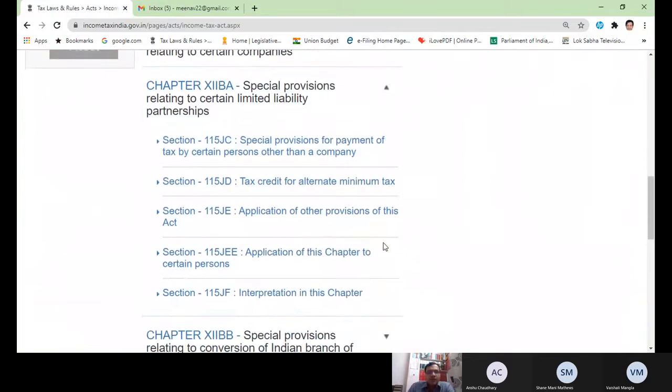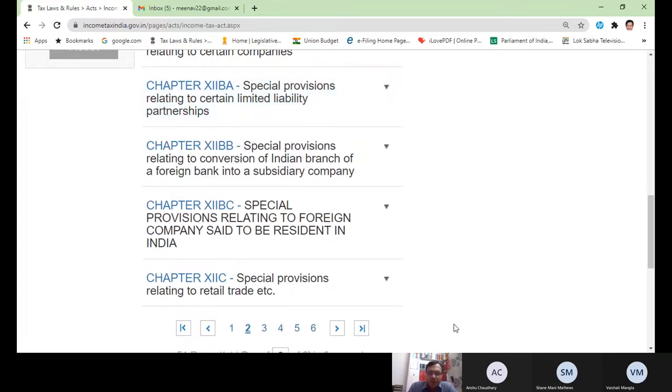See this chapter now. It is Chapter 12BA of the Income Tax Act, which deals with AMT. So 115JC, 115JD, tax credit for alternate minimum tax, and 115JEE. So basically I will discuss these 115 sections, but not with the help of the Act. Let me show you my book because it is simplified.